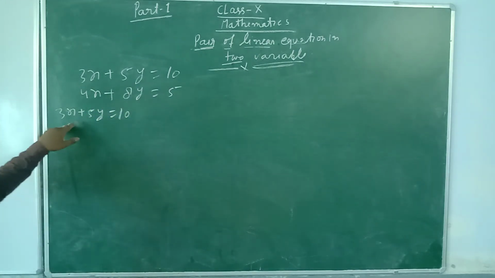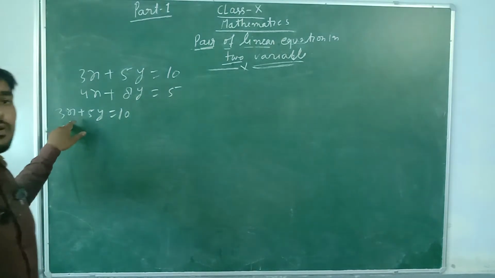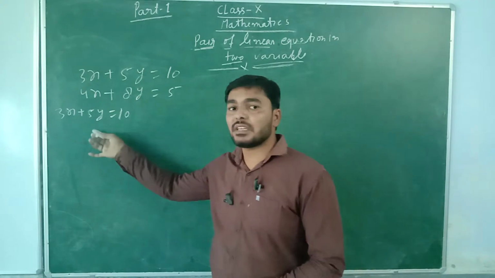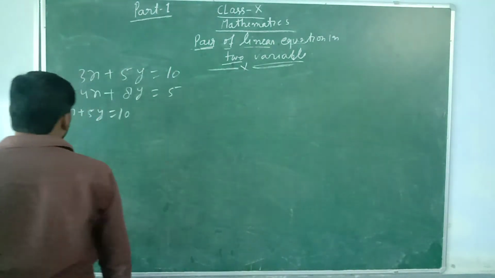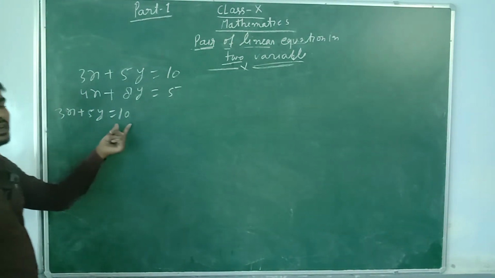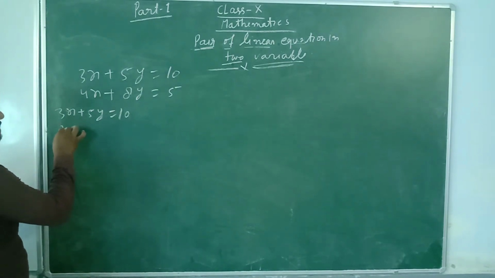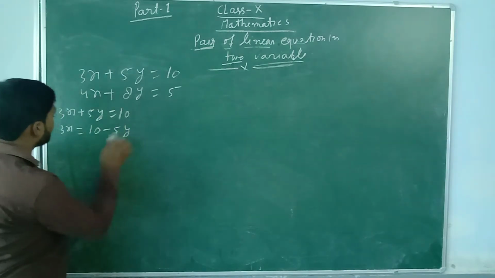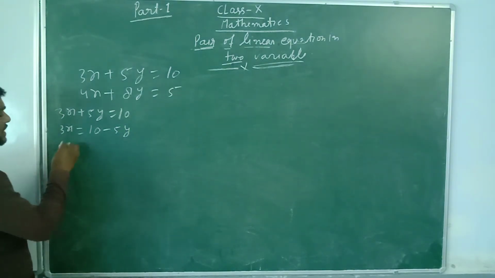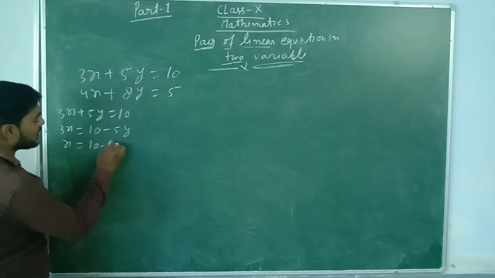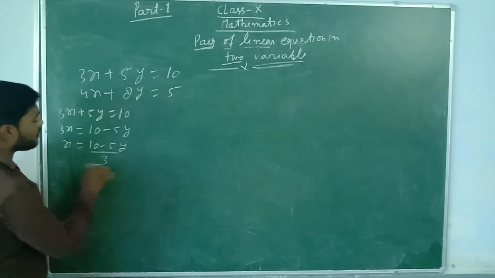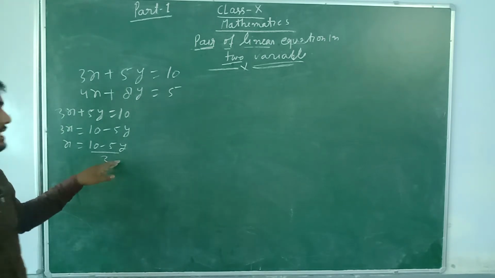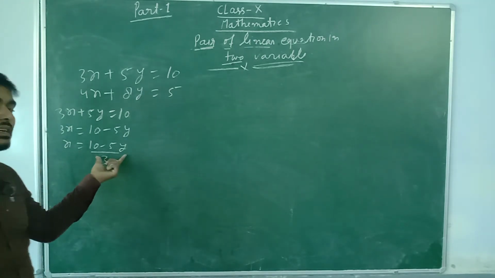From this equation you have to calculate the value of x or y, or the value of one variable in terms of the other variable. Now we are going to calculate the value of x in terms of y. What is the value of x? 3x equal to 10 minus 5y. Now the multiple of x is 3, so x equal to (10 minus 5y) upon 3. This is the value of x in terms of y, or the value of one variable in terms of another variable.